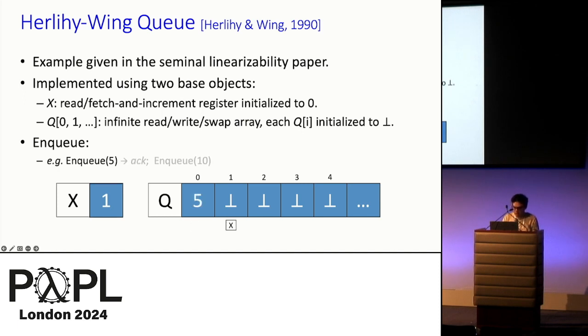returns. Let's say we have another NQ, this time 10. The process once again fetches and increments X, and then writes the old value of X into its local register I, and then writes 10 into QI, in this case Q1, and then it returns.